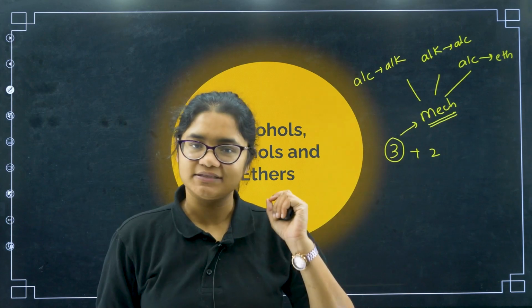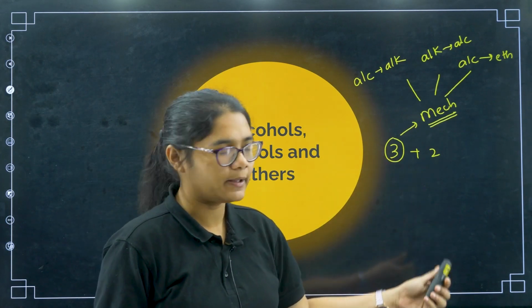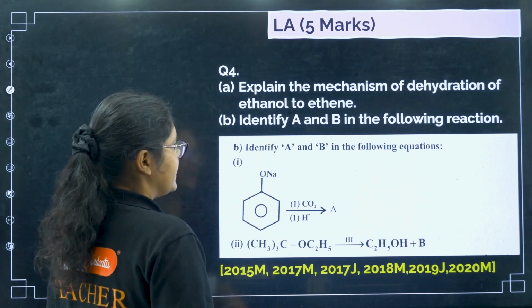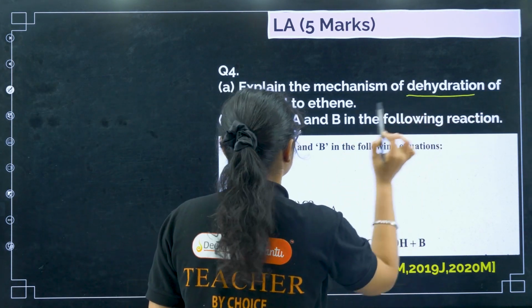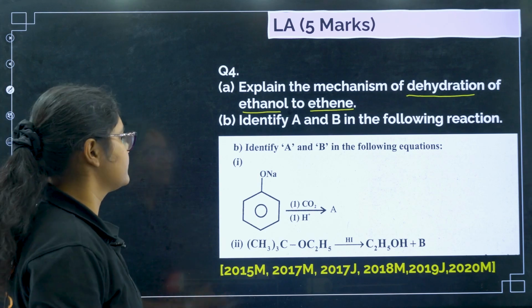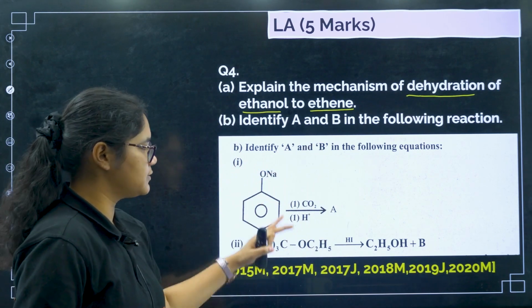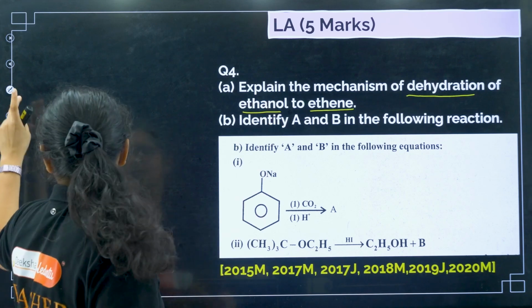All the 3 mechanisms have 3 steps, so anything can be asked in this 3 marker first part, okay. So let us see the first question. Explain the mechanism of dehydration of ethanol to ethene, okay. So alcohols to alkenes. Identify A and B in the following reaction. So first let us do this one, then we will go to the A part, okay.